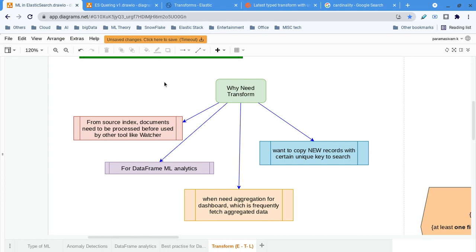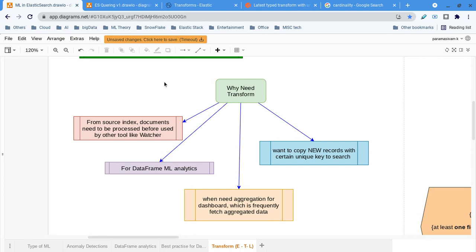It's better to transform the data into the format we need, with the kind of grouping we need. We can transform the data, then go for a dashboard, something like that.